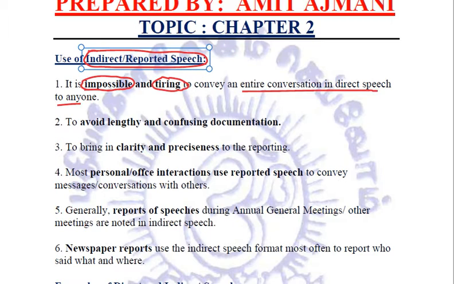So over there we have to use indirect or the reported speech. It is also used to avoid lengthy and confusing documentation, because at times we can convey the actual net conclusion of the document or the conversation in a better way in our own words.